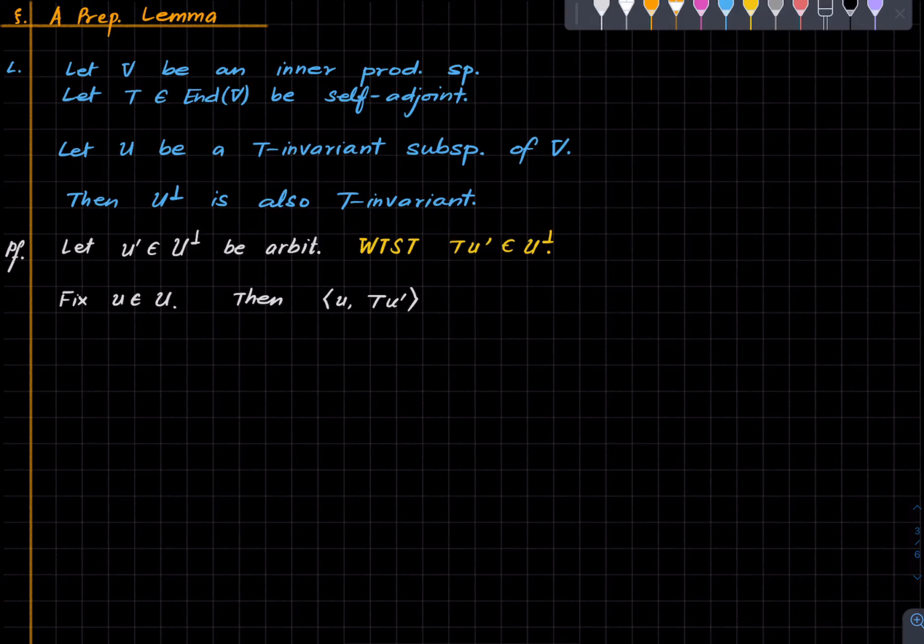That is what it means to say that this is in the orthogonal complement of U. By the property of the adjoint, it's equal to this, but then since T is self-adjoint, it is equal to that. But since u is in U and u prime is in U perp, this is 0. And that finishes the proof. So it's a very simple lemma. And now let us continue.